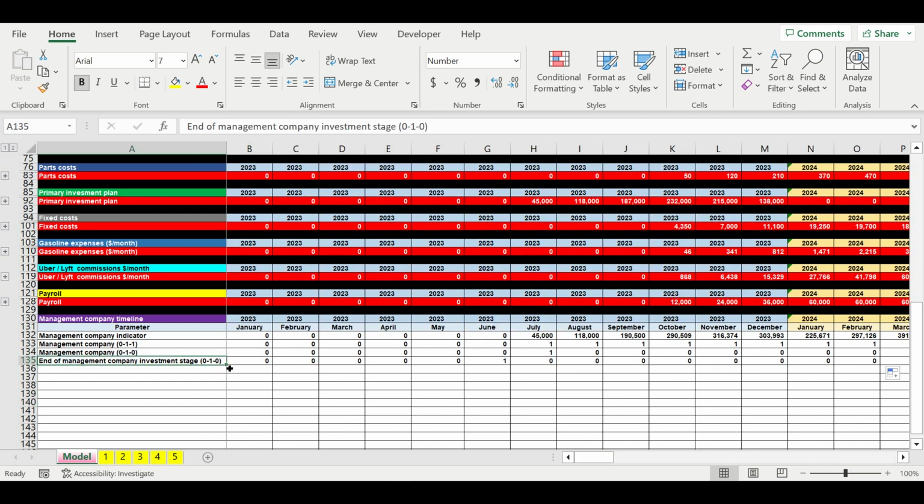And now we will create 3 months. We will be counting backwards the months of the investment stage.